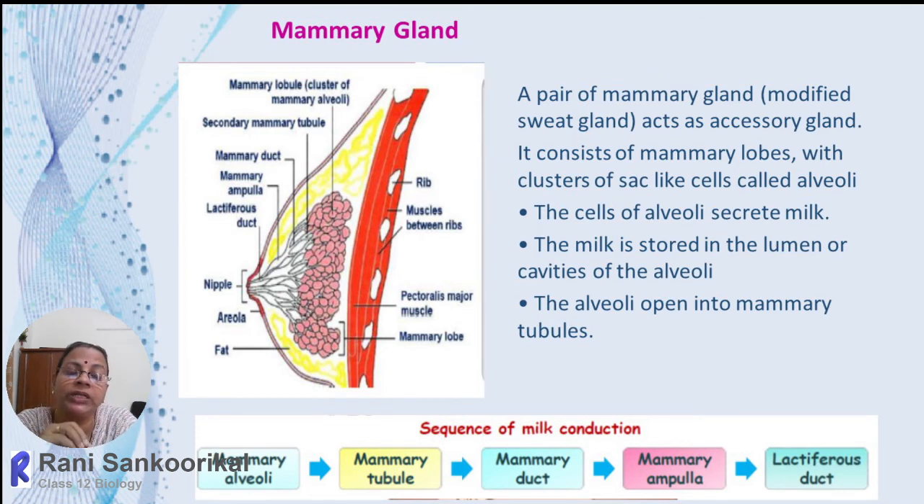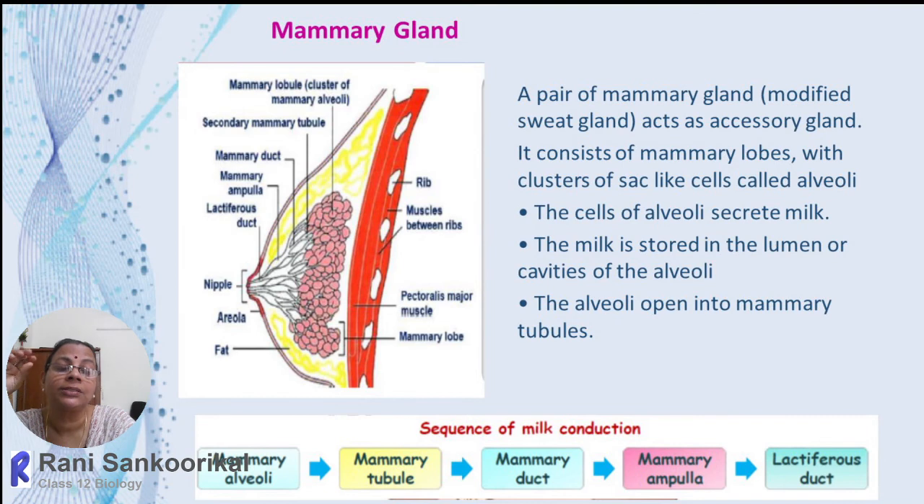The spaces between the mammary lobes are surrounded by a thick layer of fatty tissue, adipose tissue. So the order of milk secretion is mammary alveoli, mammary tubule, mammary duct, then mammary ampulla, then lactiferous duct. In each mammary gland, nearly 20 lactiferous ducts will be there, which open out through minute openings in the nipple. Soon after delivery, by the influence of oxytocin, the milk will be ejected through the lactiferous duct, and that is called lactation.